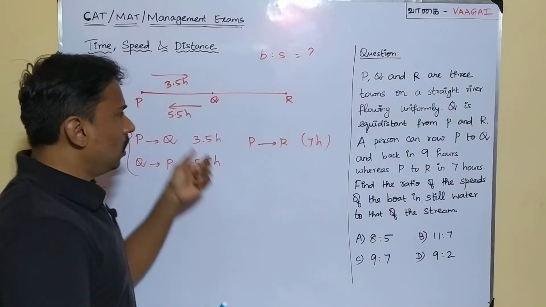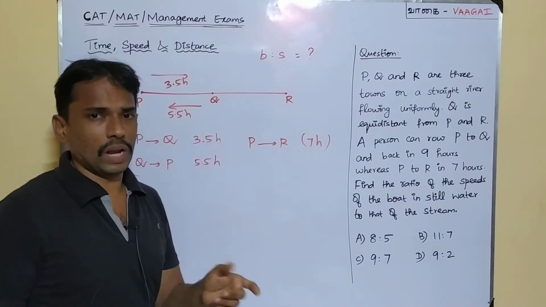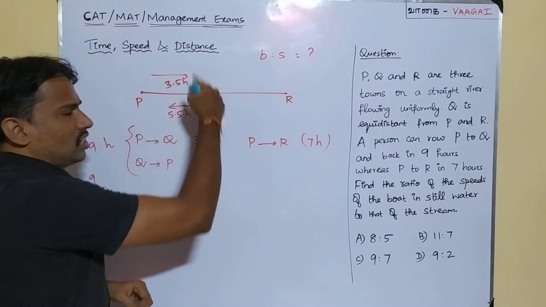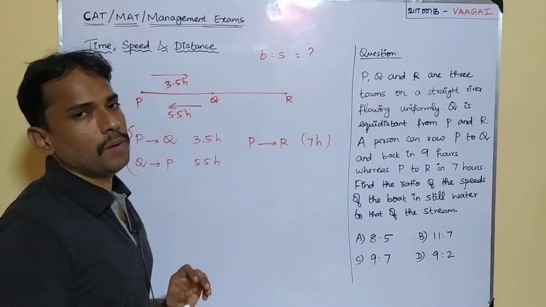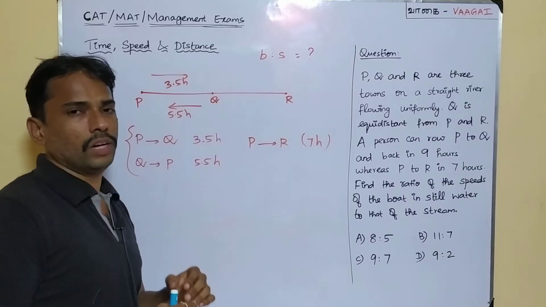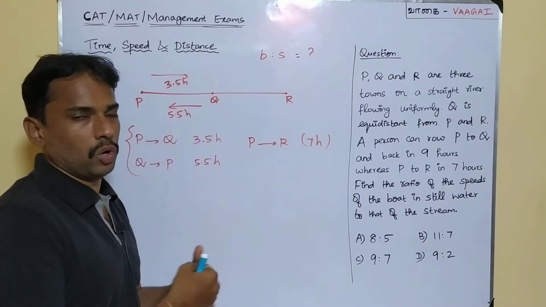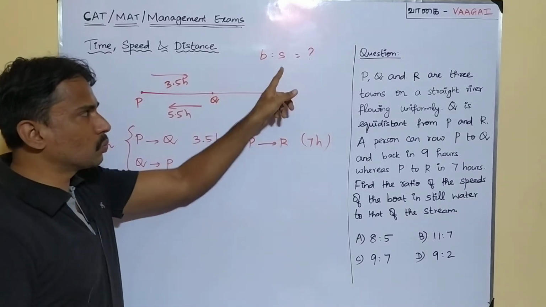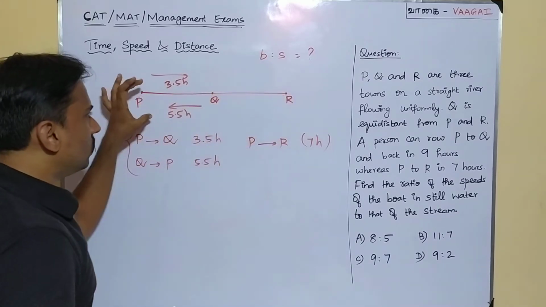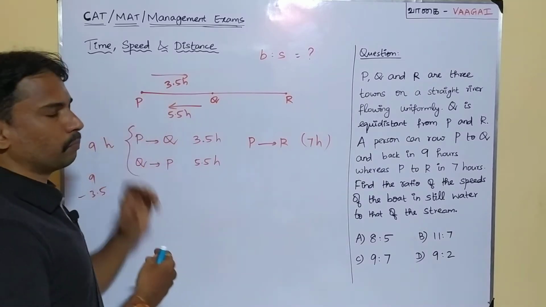So in that case, the speed of the stream will also be affected by the speed of the boat, and that is the reason you have a change in the time taken, right? Now, this is the reason we are asked to find the ratio of the speed of the boat to the speed of the stream. So now this is what we finally want, and with this piece of information, let's try to find out how we can build the answer.